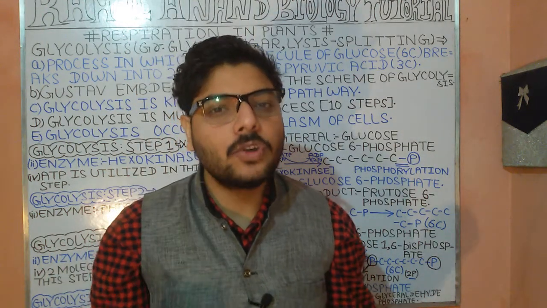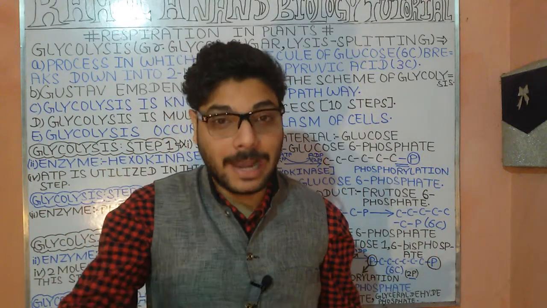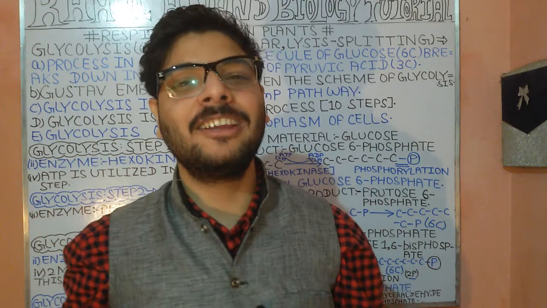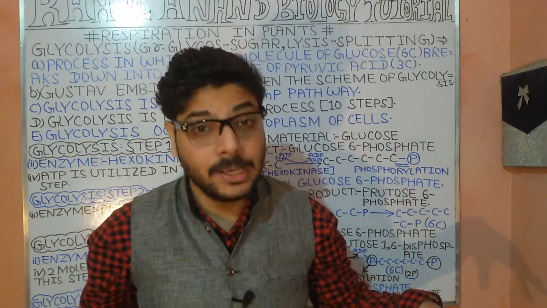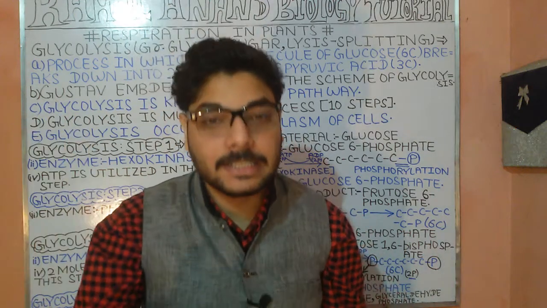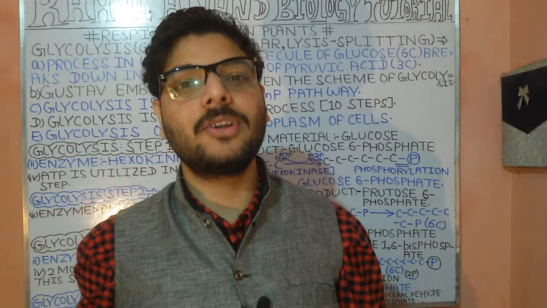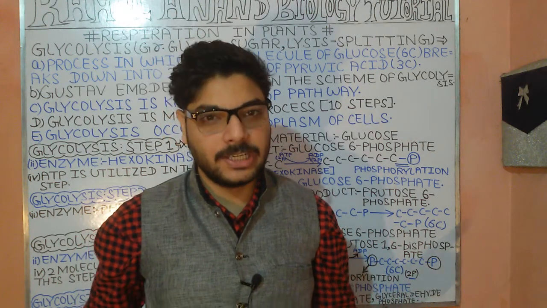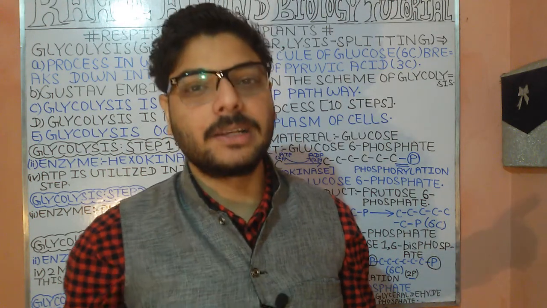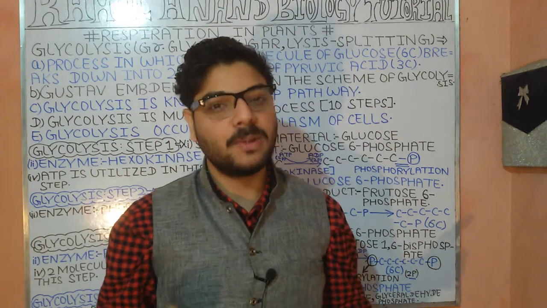Then when we are talking about the overall conclusive process of the glycolysis, it takes place in the cytoplasm of the cell, and the organism bearing this cytoplasm where the glycolysis process takes place is nothing else but the plant. Now in terms of the cytoplasm, what does it do?